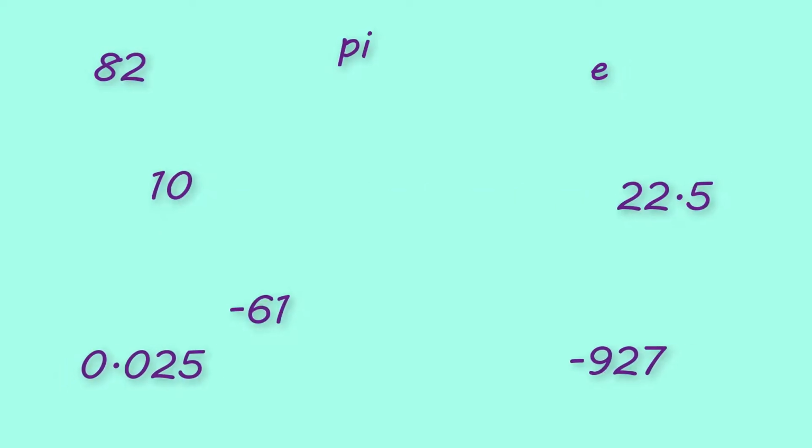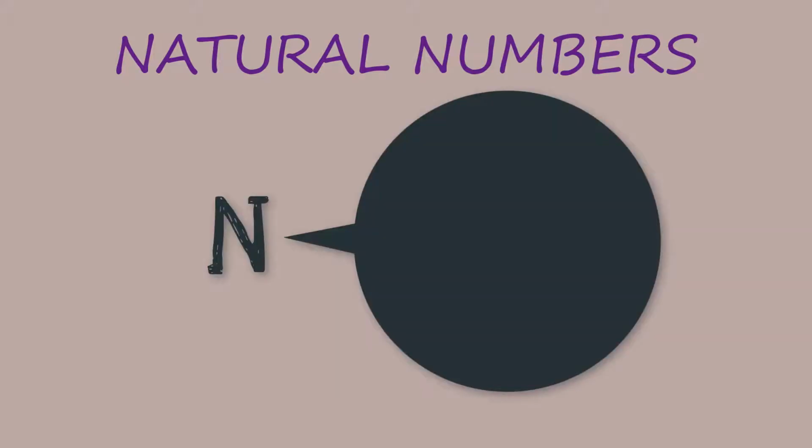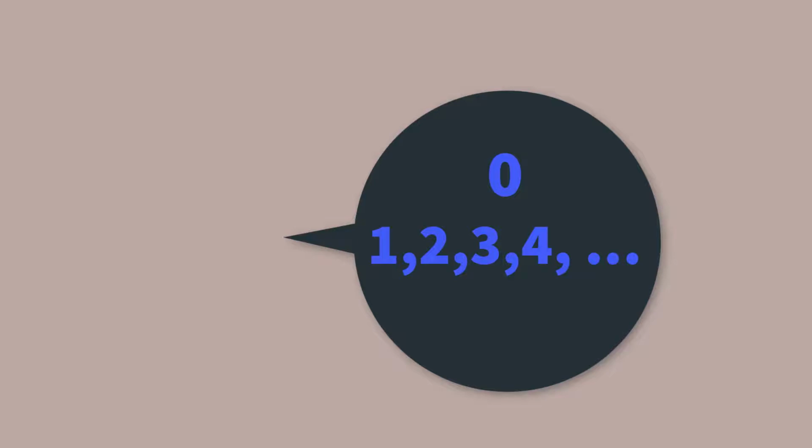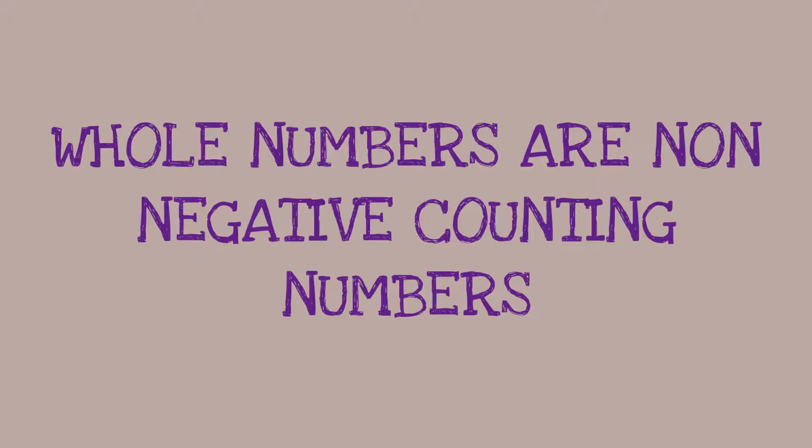The numbers that we use in our daily life are classified into different groups called number systems. The first set is called the natural numbers. They are denoted by the letter N and contain the numbers 1, 2, 3, 4 and so on. When you add 0 to the set of natural numbers, we get whole numbers. The whole numbers are denoted by letter W and they contain the numbers 0, 1, 2, 3, 4 and so on. Whole numbers can also be defined as non-negative counting numbers.